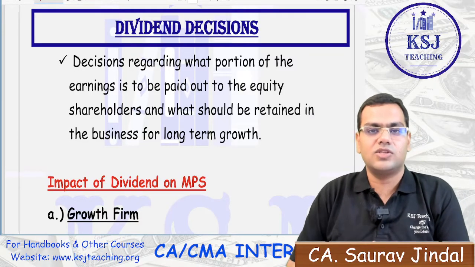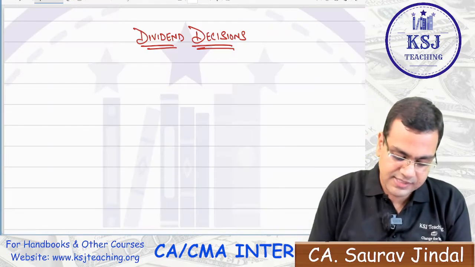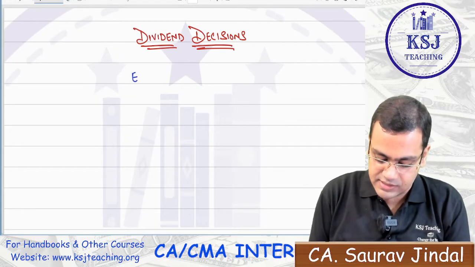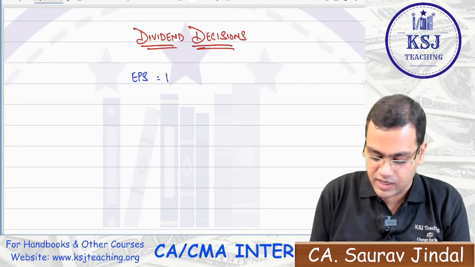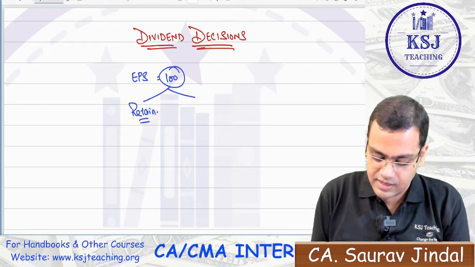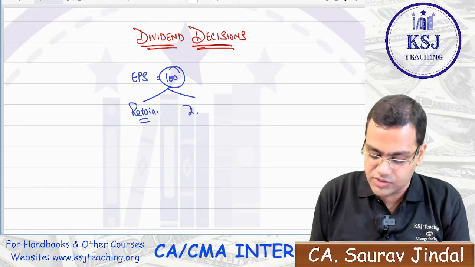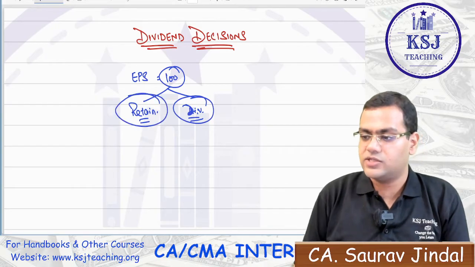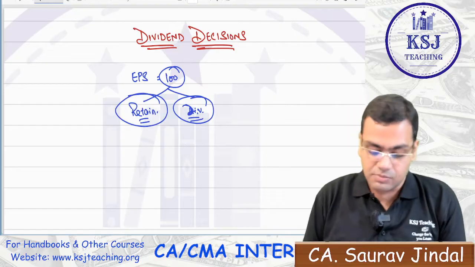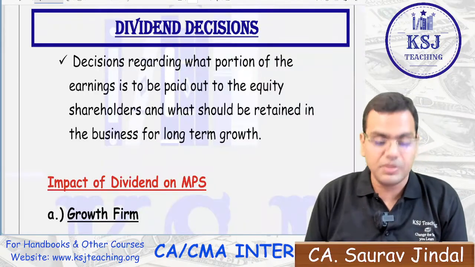Now, what is this chapter all about? This chapter says that, let's say if you are earning an EPS, that is earnings per share, of 100 rupees, out of this 100 rupees, how much you want to retain in the business and how much you should be distributing as dividend among the shareholders, right? So this chapter is all about this. If you are earning an EPS, how much should be retained and how much dividend should be distributed.